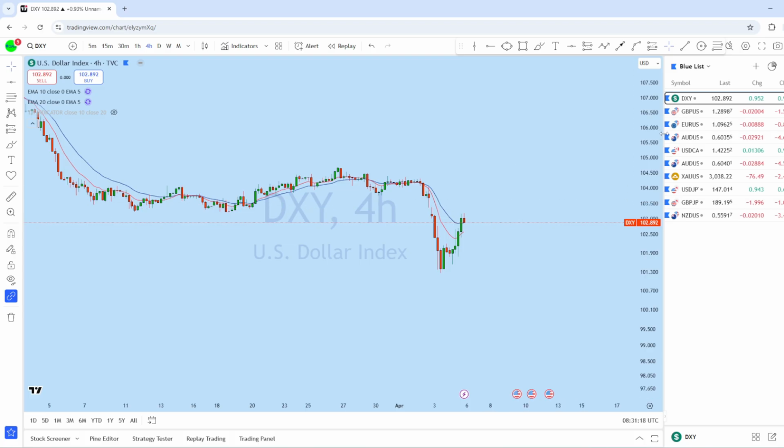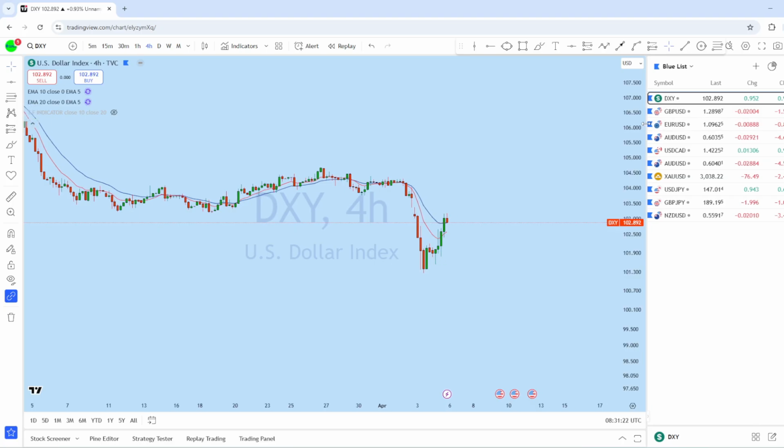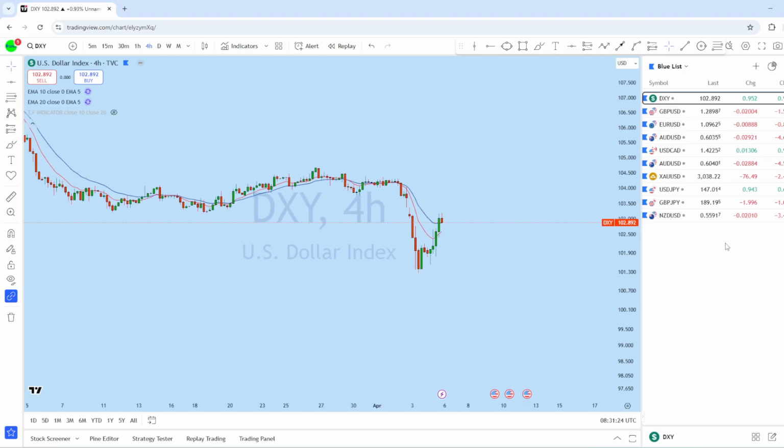There are quite a few shortlisted pairs here. We will be looking at DXY, British Pound US Dollar, Euro Dollar, AUD USD, Dollar CAD, XAU USD, Dollar Yen, GBP JPY, and NZD USD.